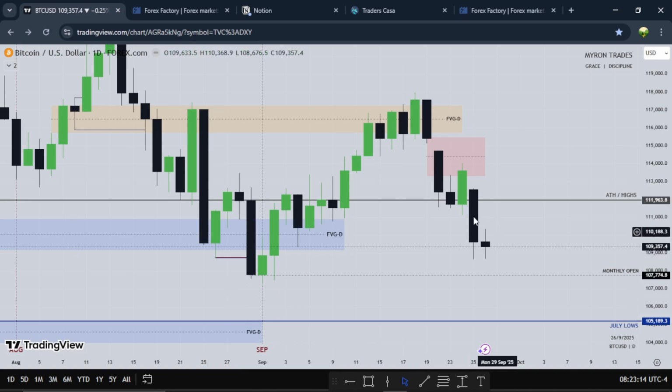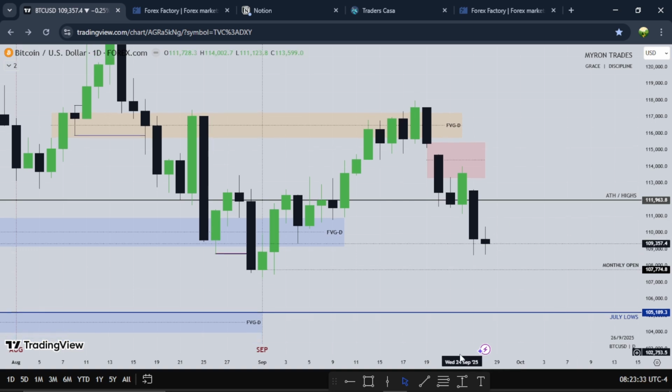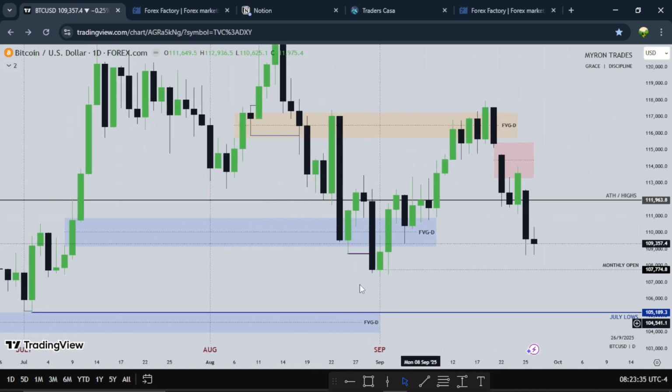So for the new week on Bitcoin, right, this Monday, this Tuesday bearish, then we see Wednesday trade higher on Bitcoin. This fair value gap was hit. We see Thursday trades lower, then Friday close the week on Bitcoin. So lower prices on Bitcoin, we might see these lows get taken out, or maybe even these lows as well, but we'll see.